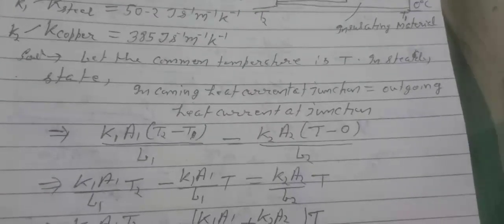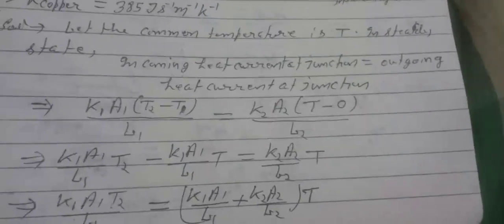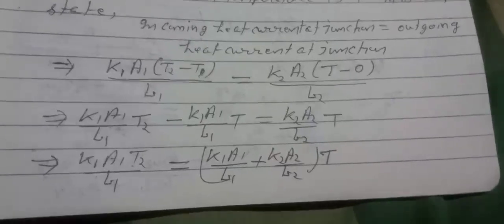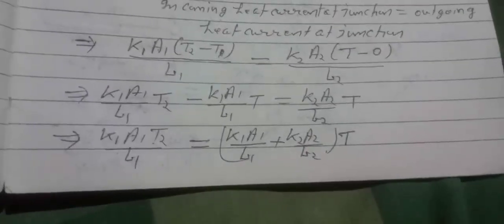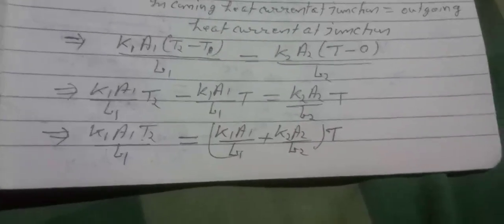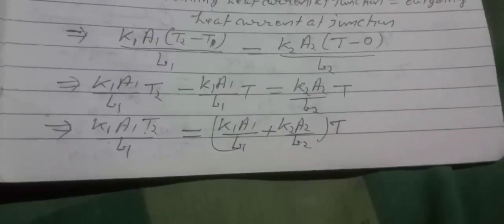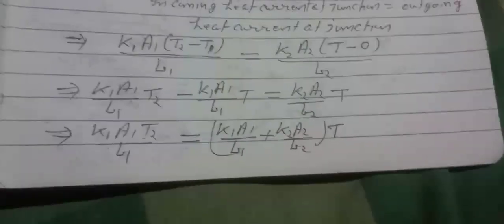Solution: Let the common temperature be T. In a steady state, the incoming heat current at the junction must be equal to the outgoing heat current at the same junction. This implies K1A1 (T2 minus T) by L1 equals K2A2 (T minus 0) by L2. This implies K1A1 by L1 into T2 minus K1A1 by L1 into T equals K2A2 by L2 into T. This implies K1A1T2 by L1 equals (K1A1 by L1 plus K2A2 by L2) into T.